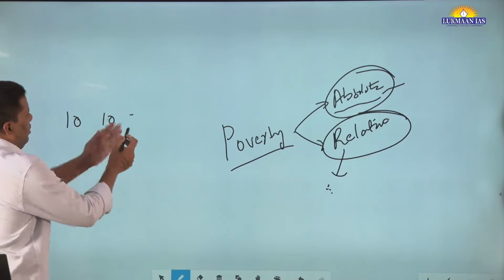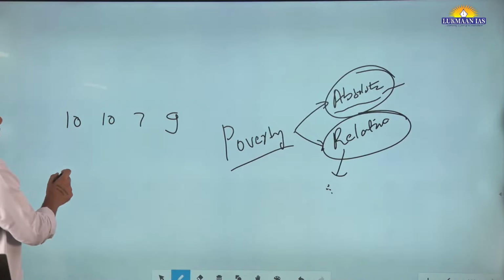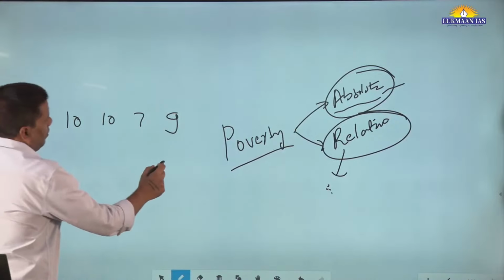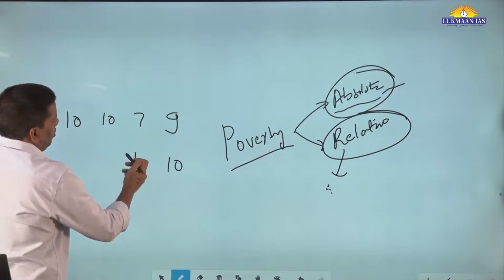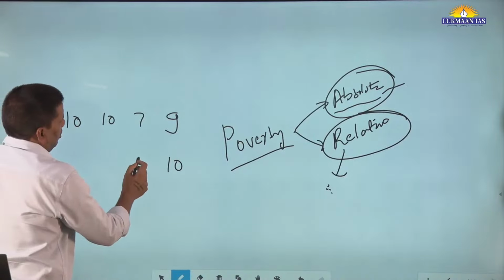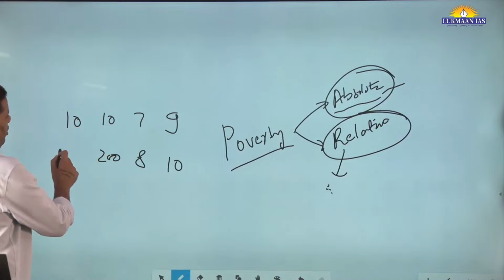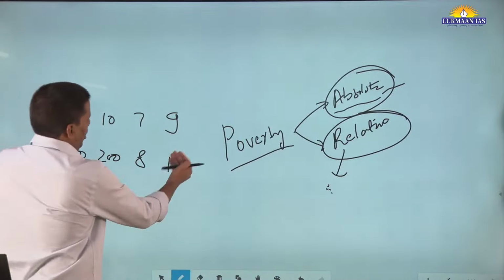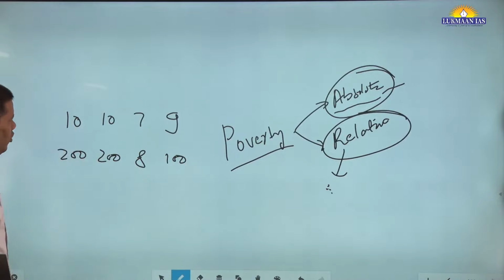Just a minute. Let me take this number. 7, 9. Here, what has happened? It has become 10. It has become, let's say, 8. Okay, this has become 200. This has become 200. And let me call it, this has become 100. Now tell me, imagine this situation.